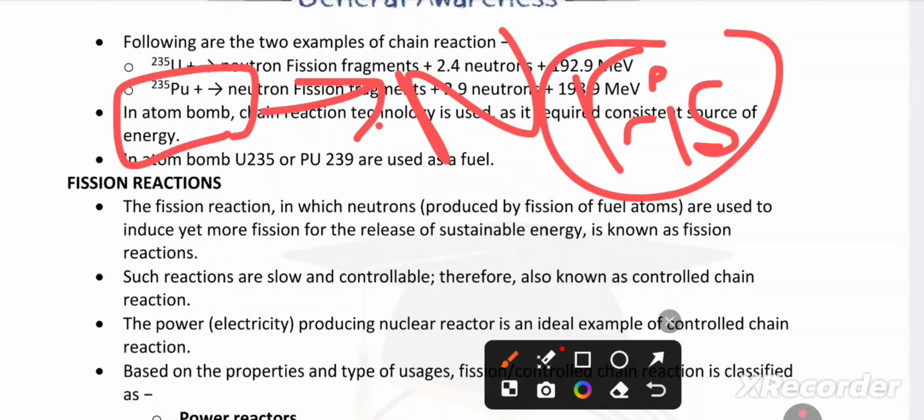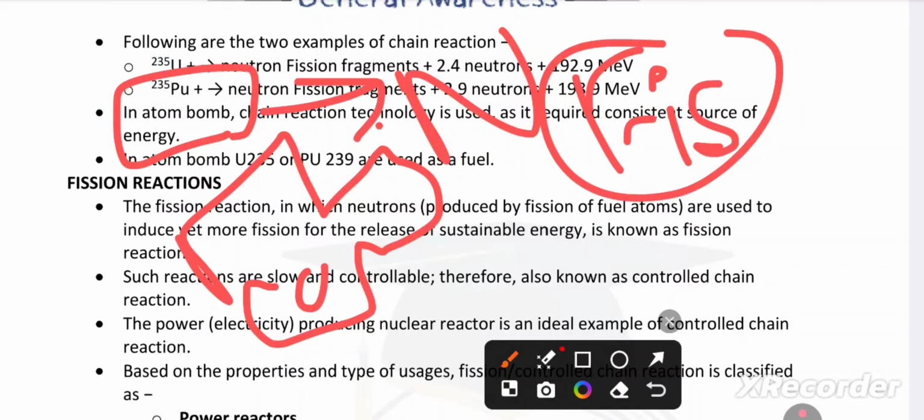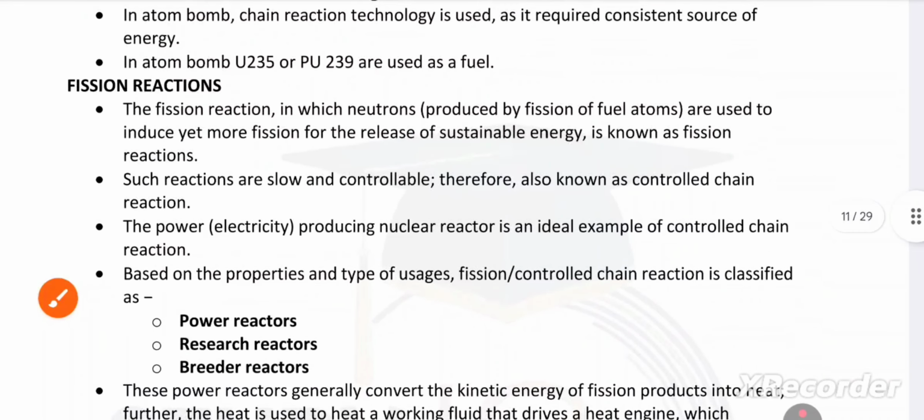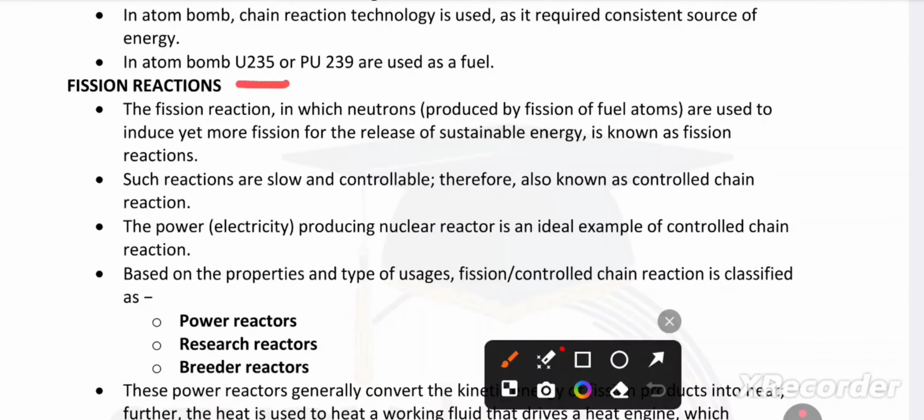Okay, for fission we will go by the atom bomb. Atom bomb: uranium-235 or plutonium-239 are used as fuels. Okay, uranium-235 and plutonium-239 are used as fuels.